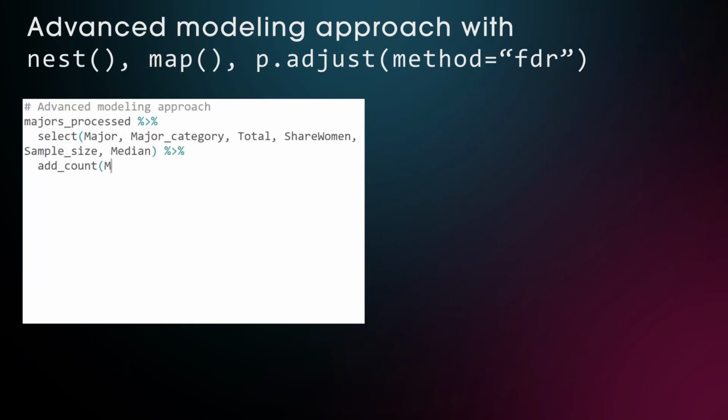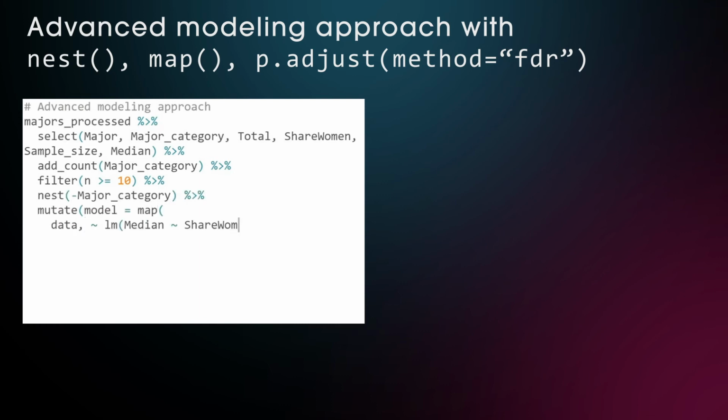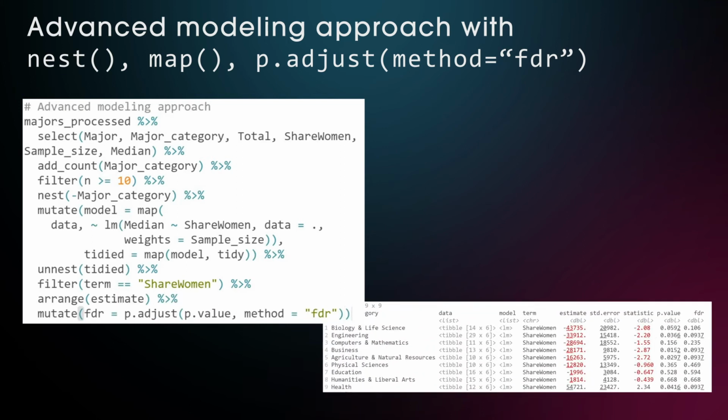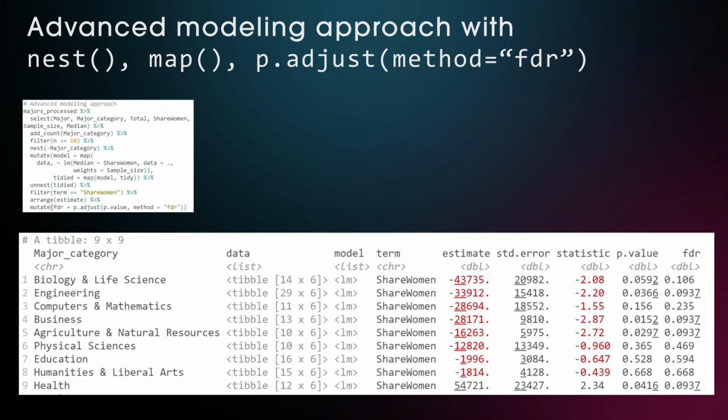I won't explain all the mechanics behind the nesting and mapping, but with these few lines of code we basically create a linear model within each major category that has at least 10 different majors. And at the end we adjust the p-value with a false discovery rate method to protect against multiple testing issues. Here's the result. Most of the estimates of the slope predict a decrease of median income when we go from 0 to 100% women within each major category.